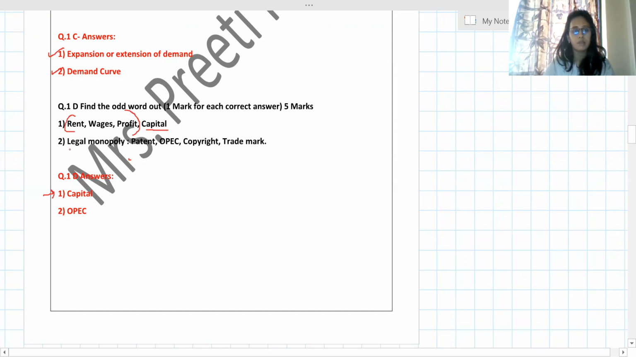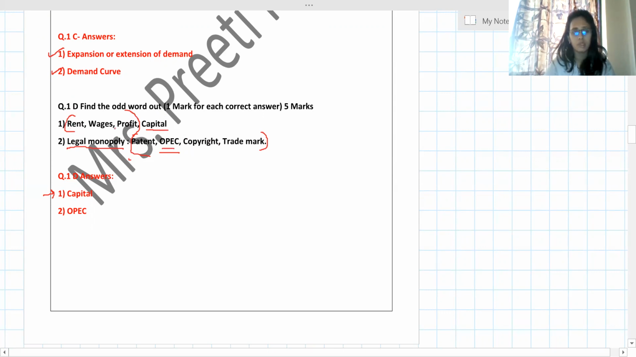Then second, see, in this type they have given legal monopoly and 4 options are given. All except one, that's why that is the odd man out. See, patent, we know it comes under legal monopoly. OPEC, no. Copyright, trademark. So my answer should be OPEC. See, there is some relation they have shown like that.